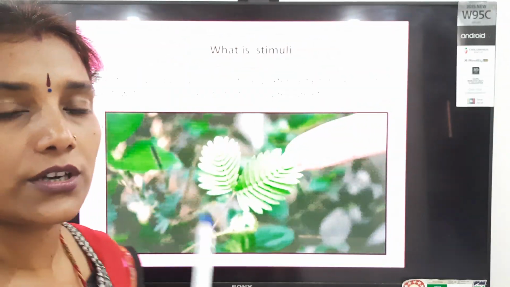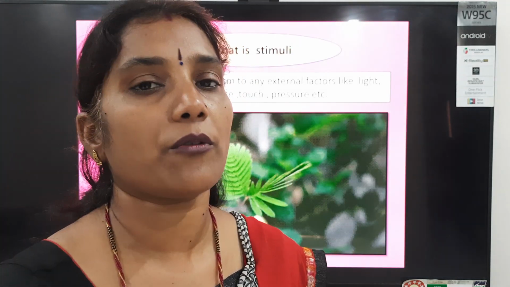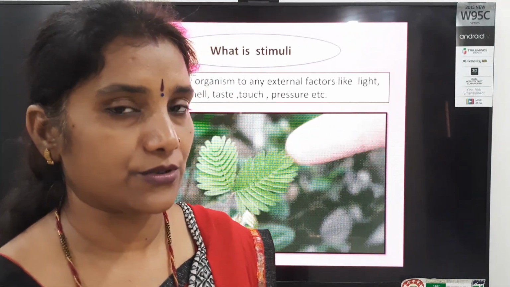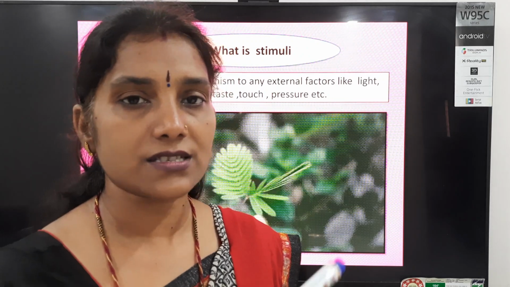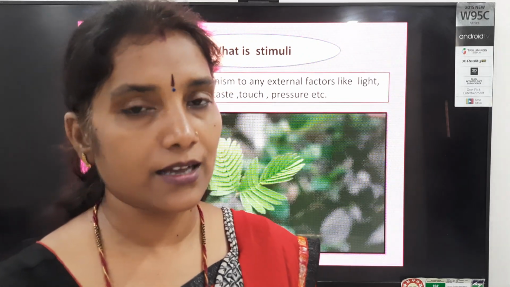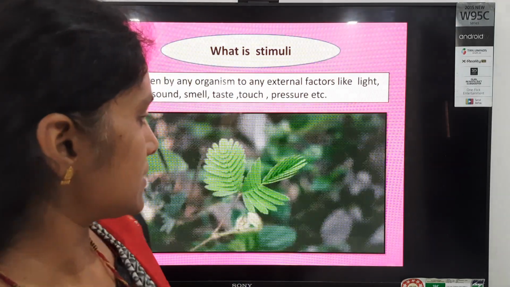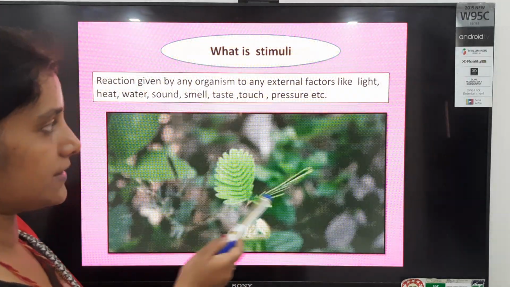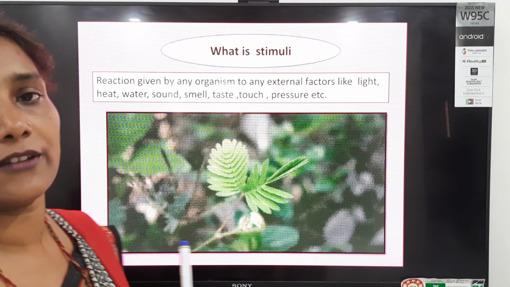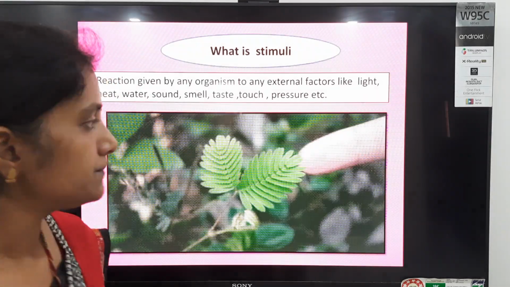It's a type of response given by the plants because they don't have legs. When we touch a hot object, which type of response do we give, students? We just move away from that place, no? But they don't have legs. So how do they show their response? Like this. So it's a type of response to different stimuli.